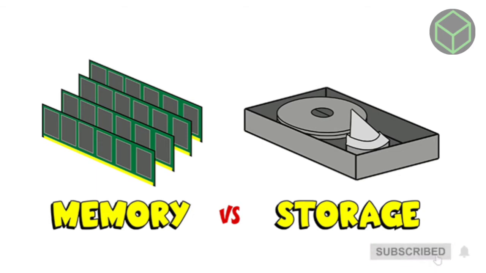Now about storage. Storage refers to long-term storage. Everything that your computer knows but isn't thinking about is in storage, written on the HDD, that is hard disk drive.